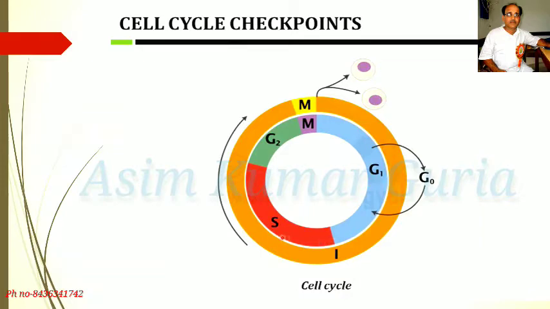Second, S stage, DNA synthesis stage. Third is G2 or gap 2 or growth 2, post DNA synthesis stage.